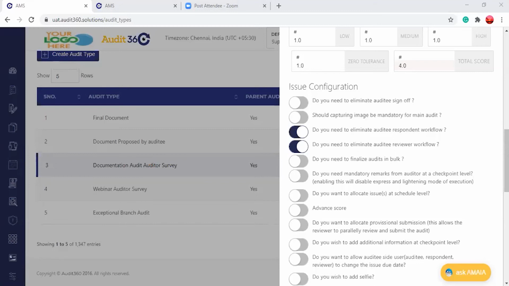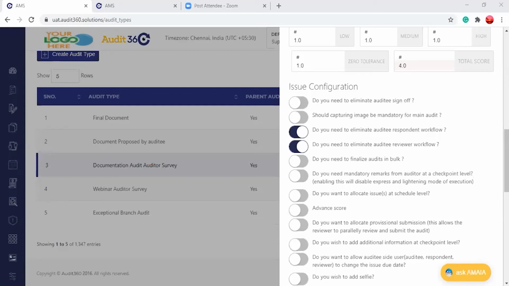See, auditee sign off is a process of giving acknowledgement against the observation raised by an auditor. How this works: once the auditor has submitted, there will always be arguments, where the auditee will not accept some of the process, or the auditee will say yes, it was done, but the auditor could not see the documents. So the auditee can always fight back and upload the evidence in the auditee sign off. We will show how this auditee sign off works in Audit 360.